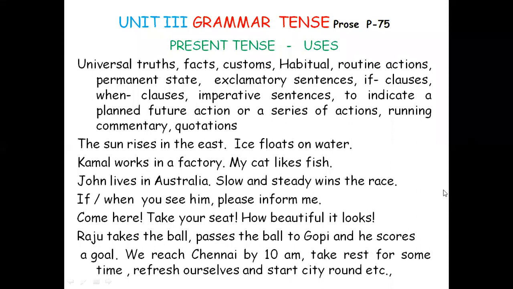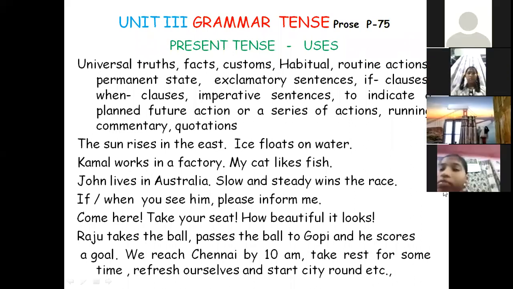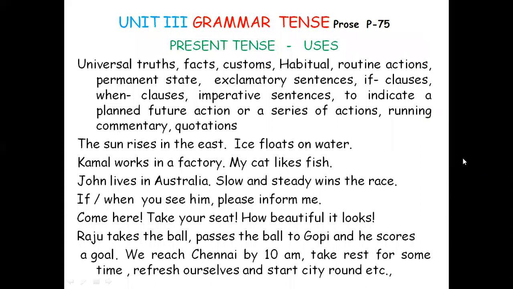Present tense uses. Present tense is used to refer to universal truths, facts, customs, habitual actions, routine actions, permanent state, exclamatory sentences, if clauses, when clauses, imperative sentences, to indicate planned future action or series of actions, running commentary, quotations, etc. Examples: the sun rises in the east.